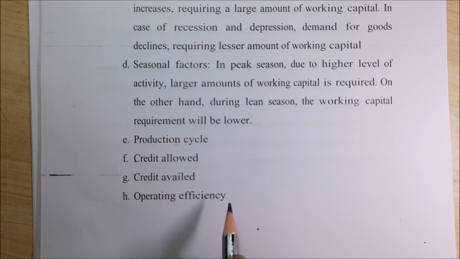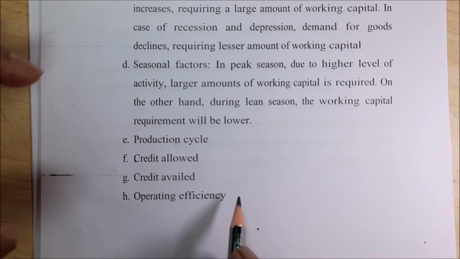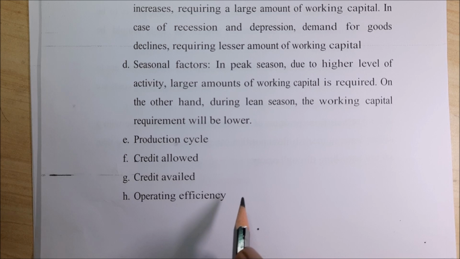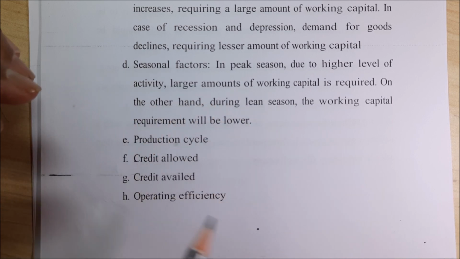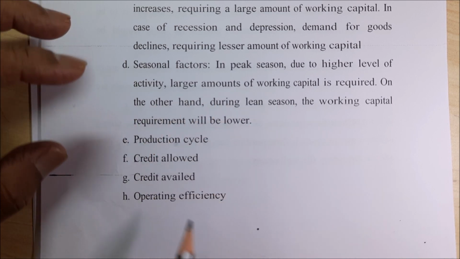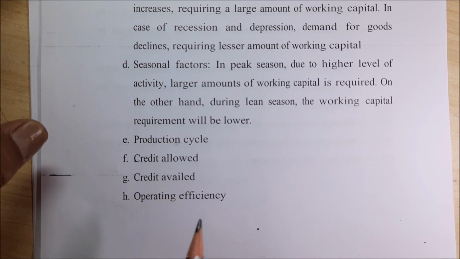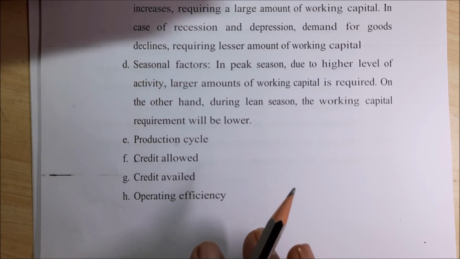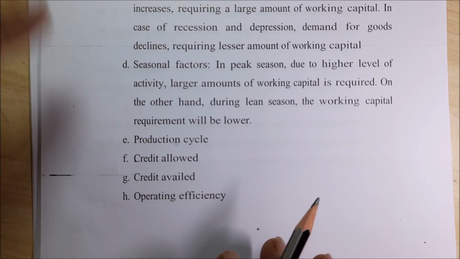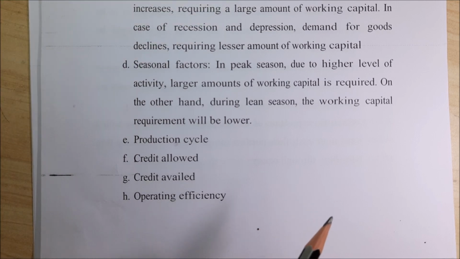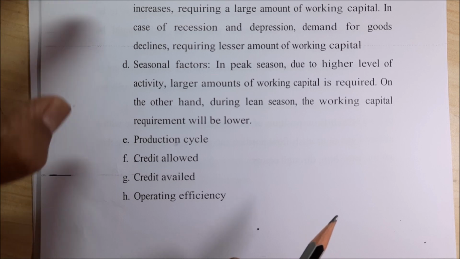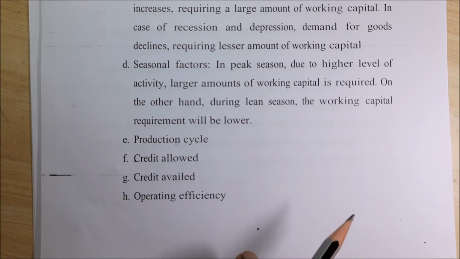That means with one factor alone I cannot decide what my working capital must be. You will have to take so many factors into account, then decide what your working capital must be for this business. I have explained 4. In the examination, first jot down all the points, then explain any 4, right?